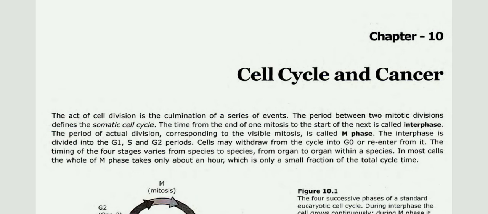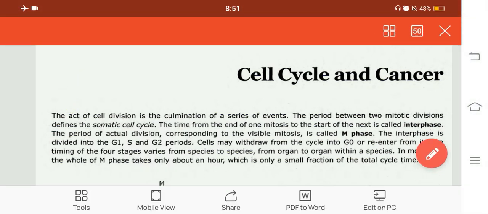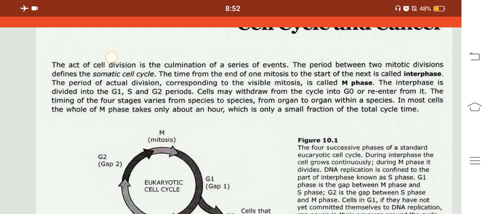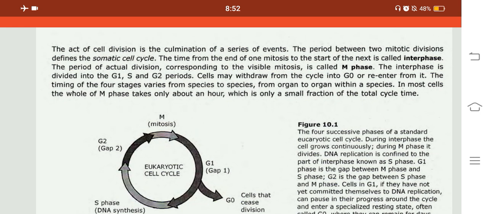In this video, we are going to learn about the cell cycle and cancer. The act of cell division is the culmination of a series of events. The period between two mitotic divisions defines the somatic cell cycle. The time from the end of one mitosis to the start of the next one is called interphase. The period of actual division, corresponding to the visible mitosis, is called M phase.